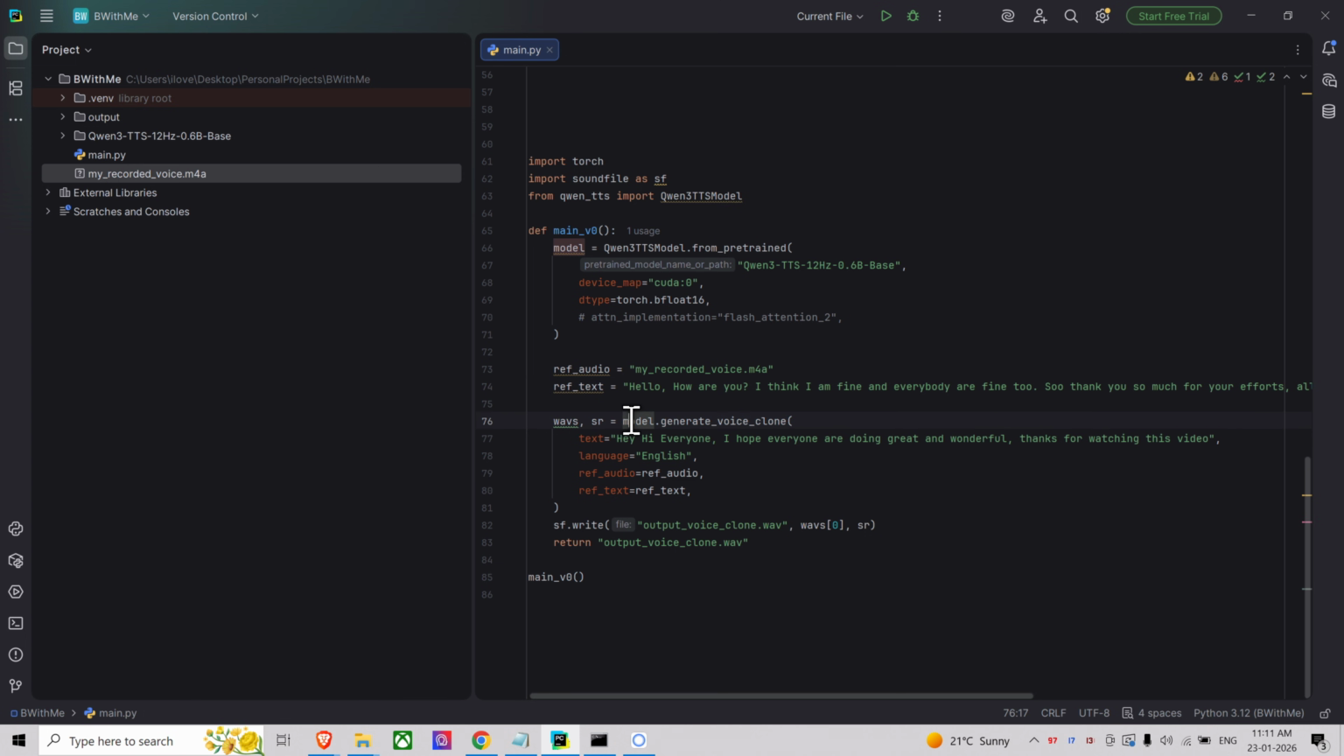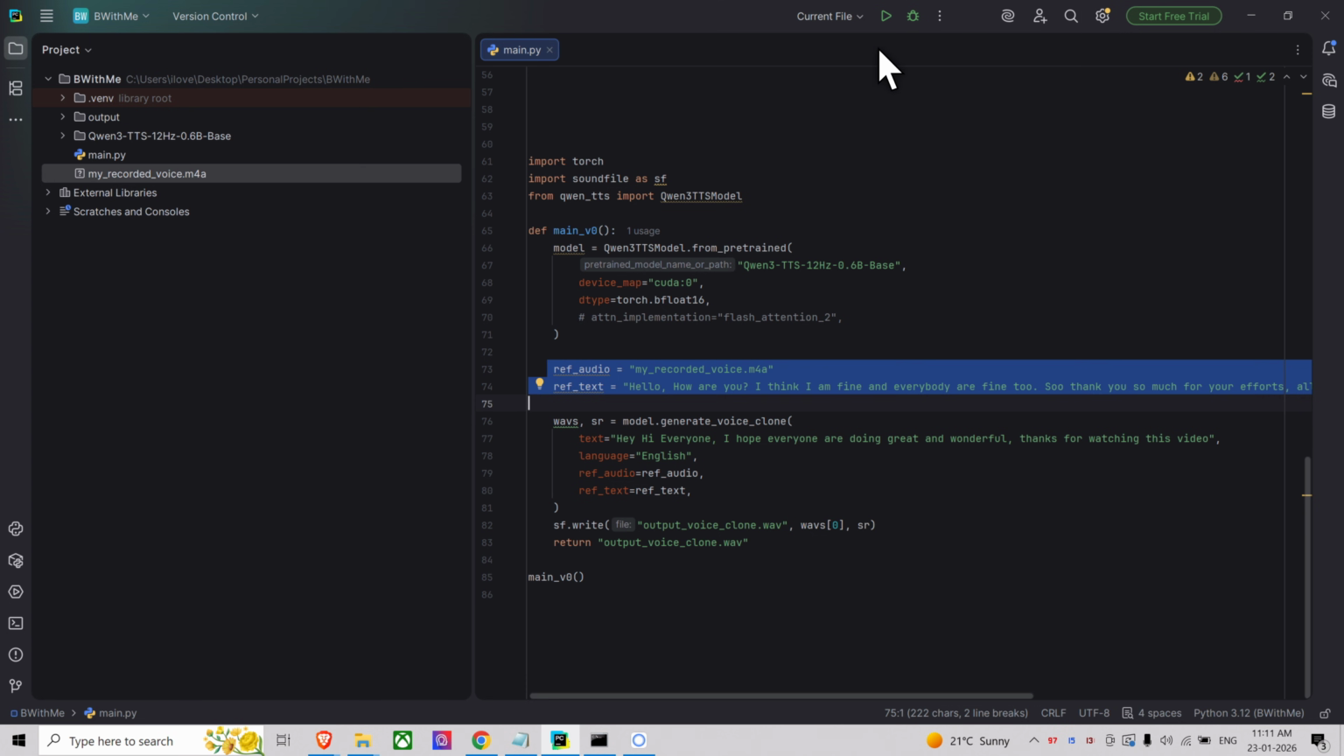Then for the model, we have this Qwen 3 TTS model from pretrained, and I'm using this particular model which I have pulled here from Hugging Face. And then the device map, it's going to use my GPU, and the dtype is bfloat16. Then the generate voice clone method: I have given this particular text, and I'm asking for English, along with the reference audio and text which I have here. So this is for voice cloning, to see how well it clones.